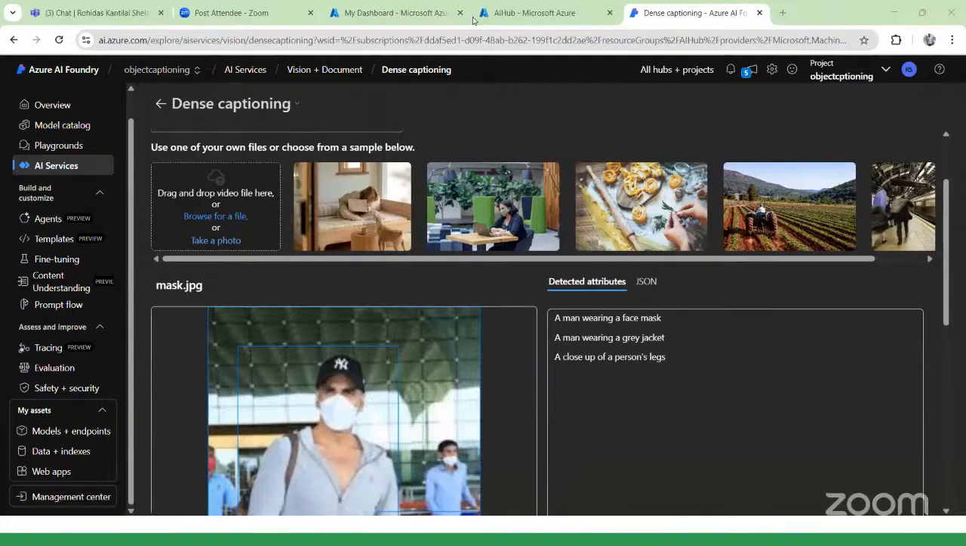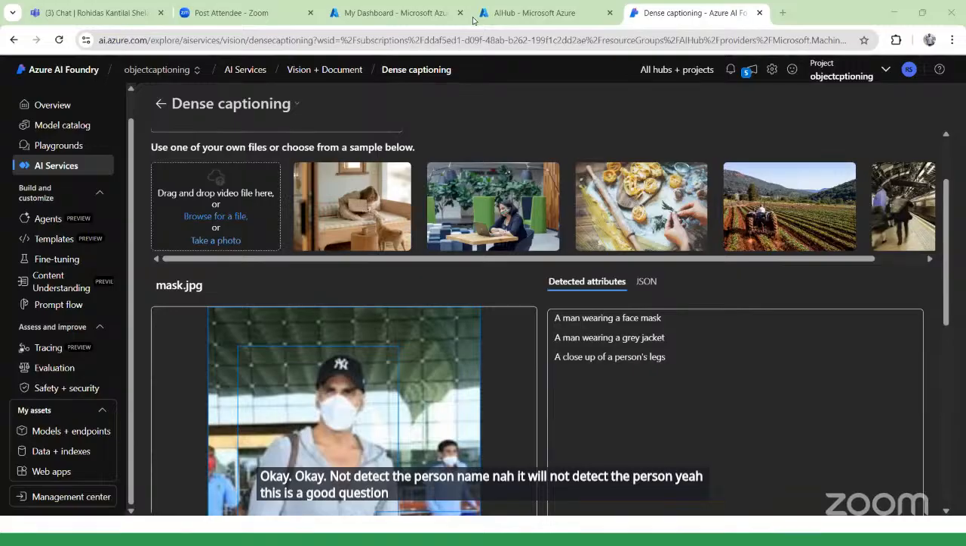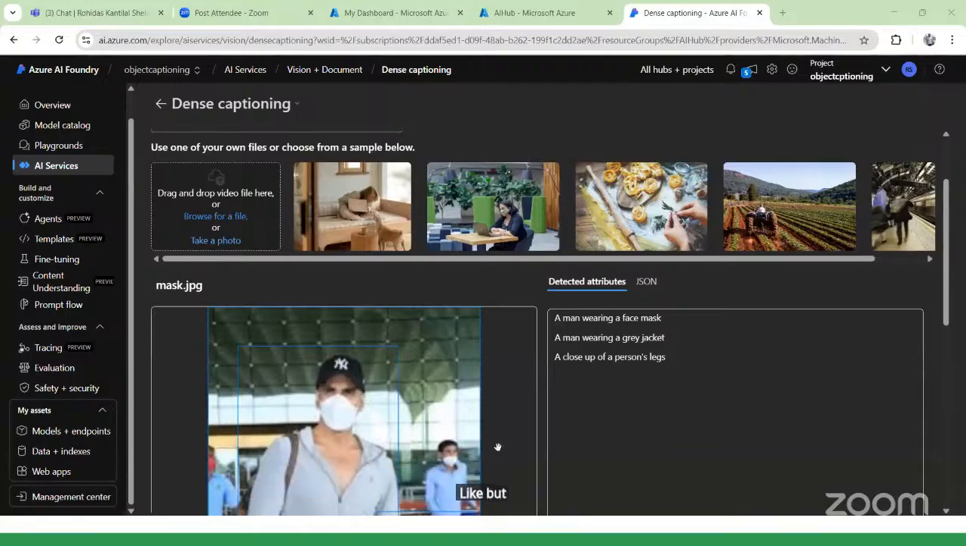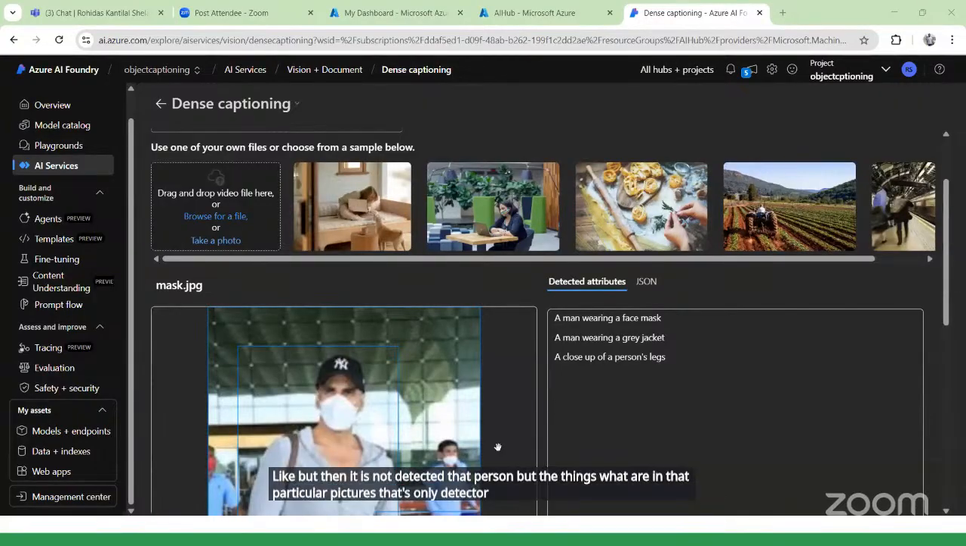Okay, it will not detect the person's name. Yeah, this is a good question, whether he is famous or not. Even when I upload celebrity pictures, they are famous and everyone knows them, but the system does not detect that person. But the things that are in that particular picture, only those are detected by us. Good questions. Again, any questions?